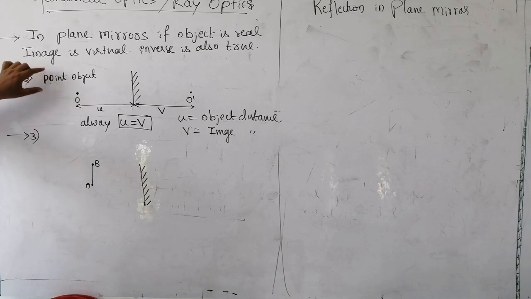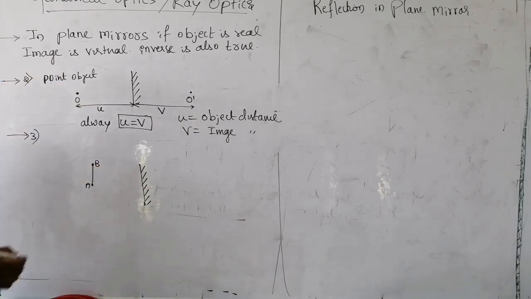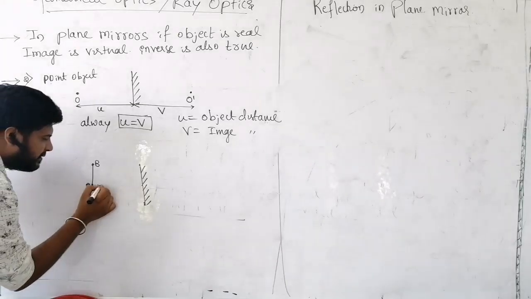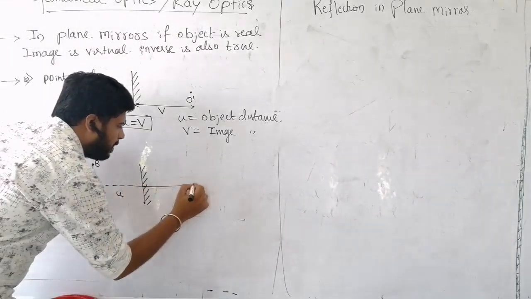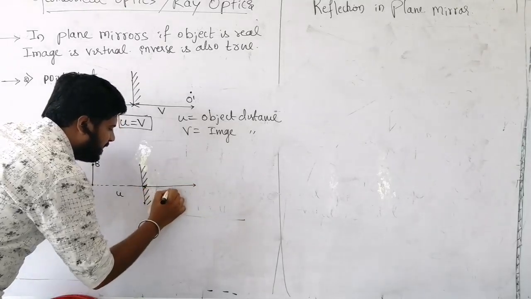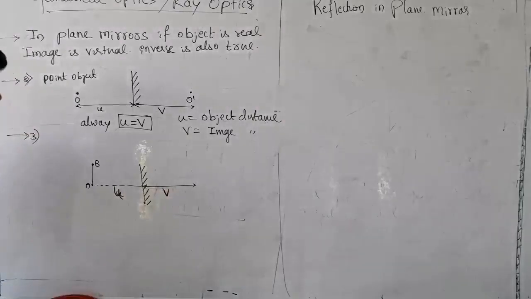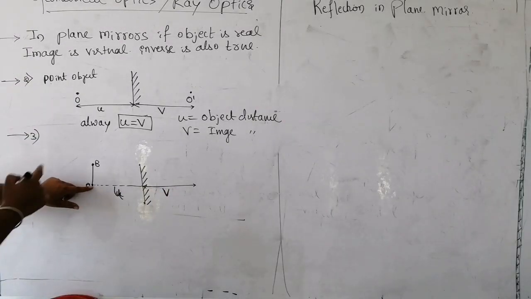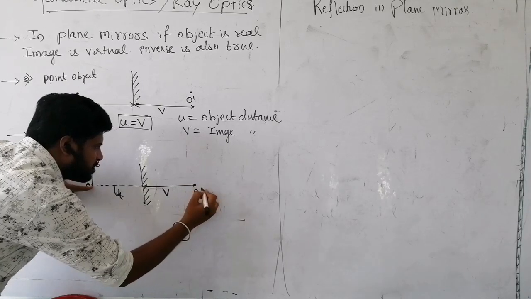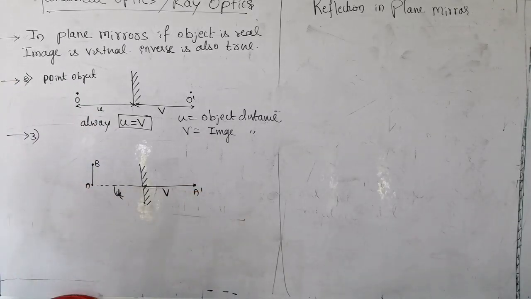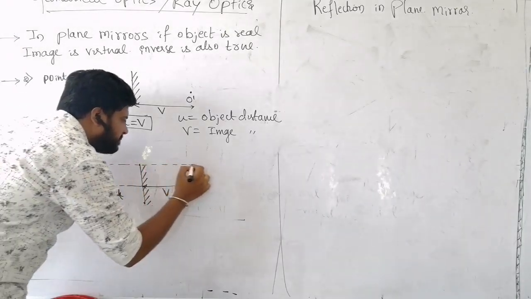You use the property of the point object rule and try to find the image of this. If this is A, consider this distance is u. Then this will also be v, which is equal to u. Now, if this is A, on the same straight line you will get one image which is called A dash. Similarly, you consider B also as a point object.